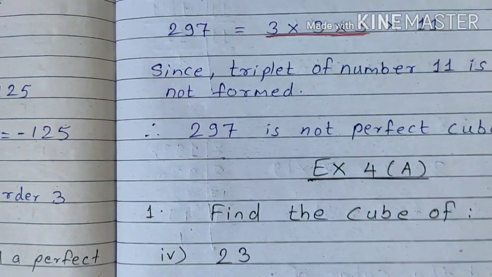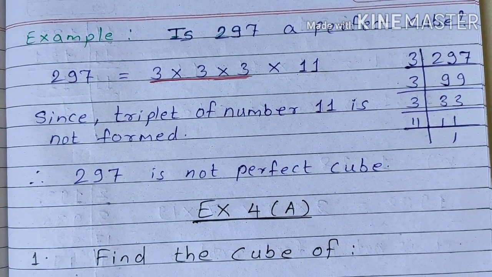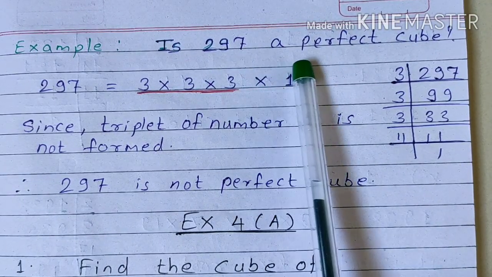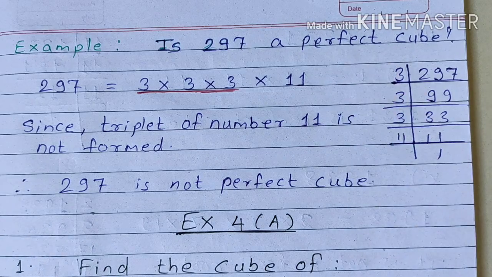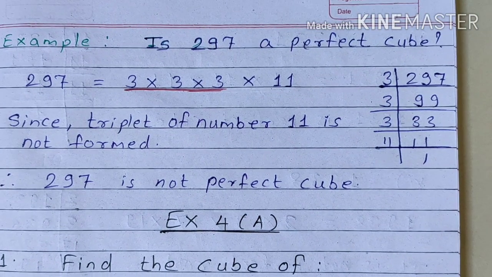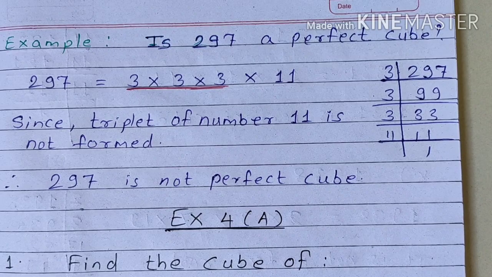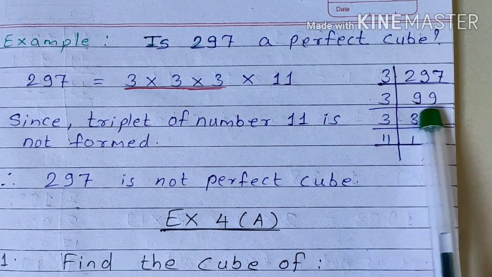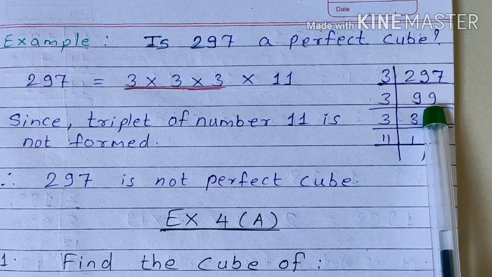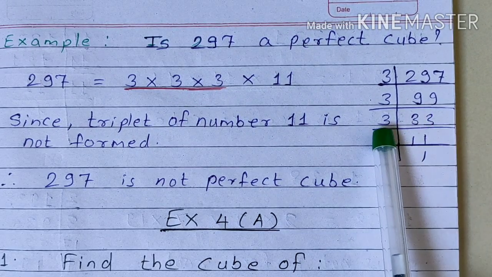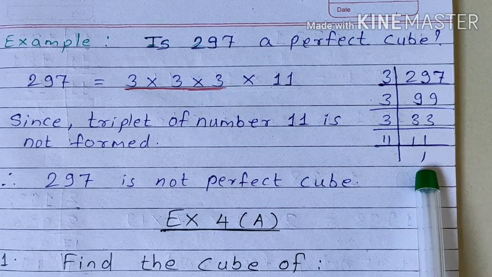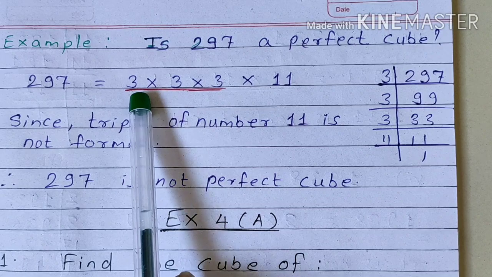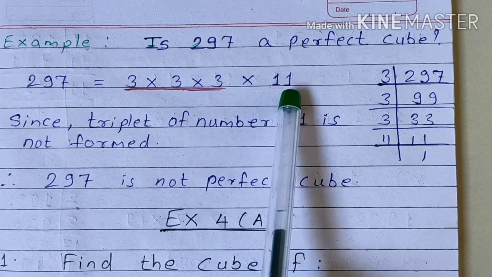Next, suppose the question is like this. Is 297 a perfect cube? This is our question. So first of all, we calculate the prime factors of 297. First it is divided by 3, we are getting 99. Again divided by 3, we are getting 33. 33 is divided by 3, we are getting 11. So see, the prime factors of 297 are 3 into 3 into 3 into 11.